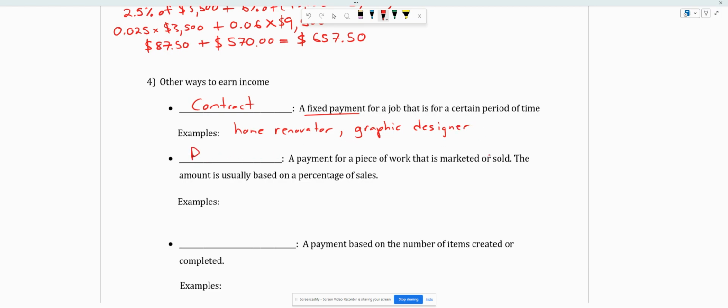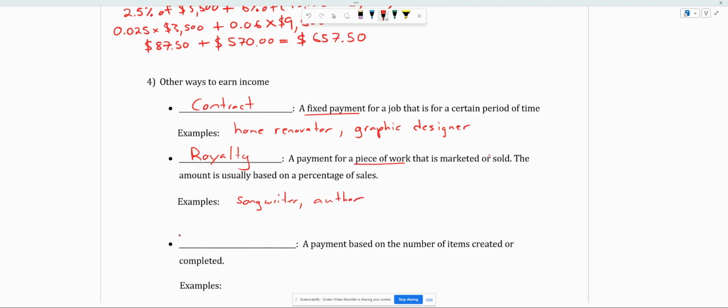Another one we hear about, which is kind of cool, is a royalty. Okay, so this is a payment for a piece of work. This is really common for authors or songwriters, musicians. It's usually based on a percentage of the sales for every book you sell and so on. So really common for a songwriter or an author.